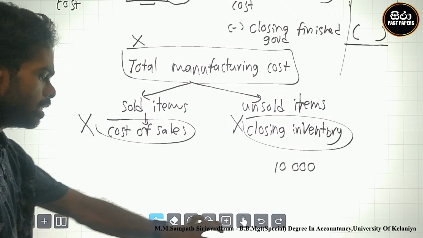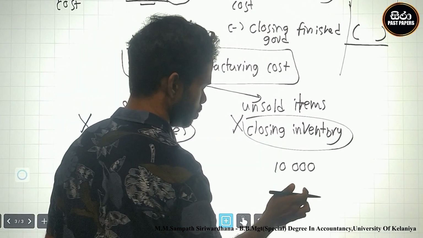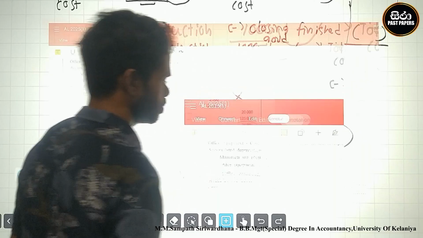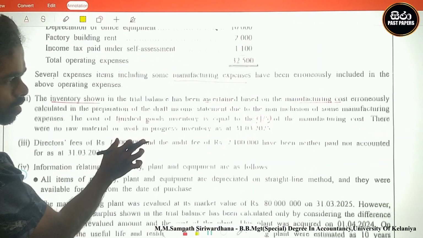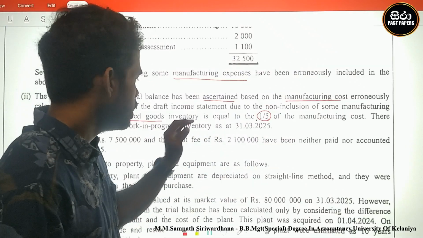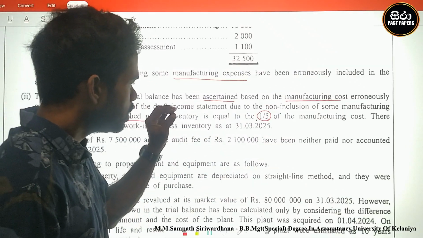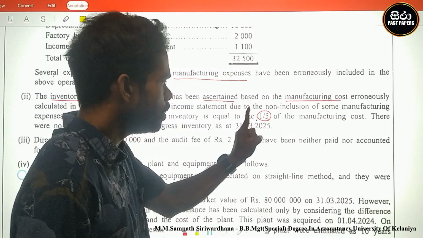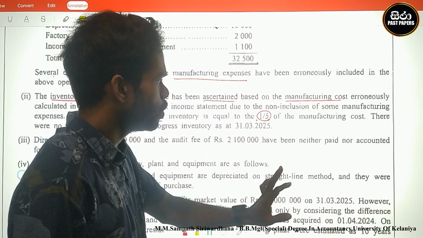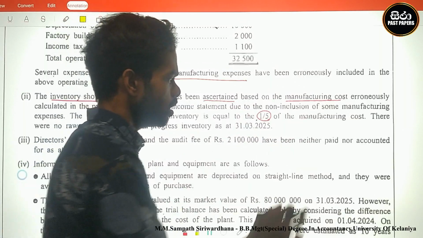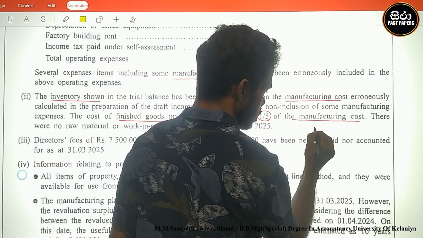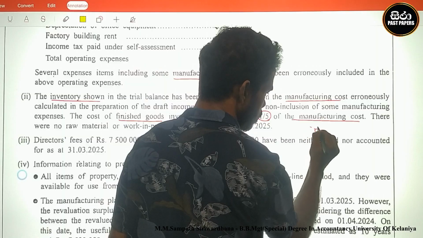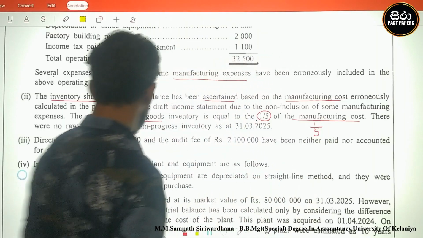They said that finished goods inventory is equal to 1/5 of manufacturing cost. There are 5 parts of manufacturing cost, and 1 is closing inventory.